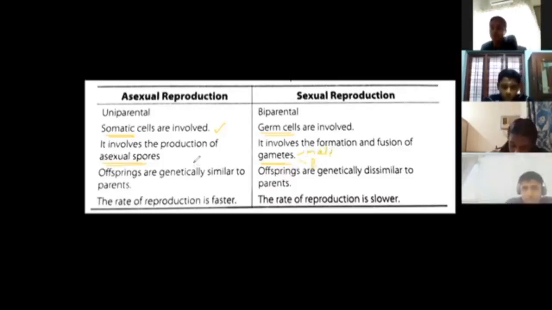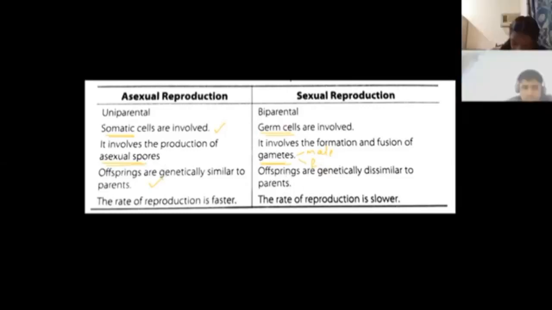In asexual reproduction, the most important thing is the offsprings are genetically very much similar to the parent. Variations are very less as far as asexual reproduction is concerned. Whereas in sexual reproduction, they are genetically dissimilar to the parent. In sexual reproduction, you can't be an exact replica of your parent.